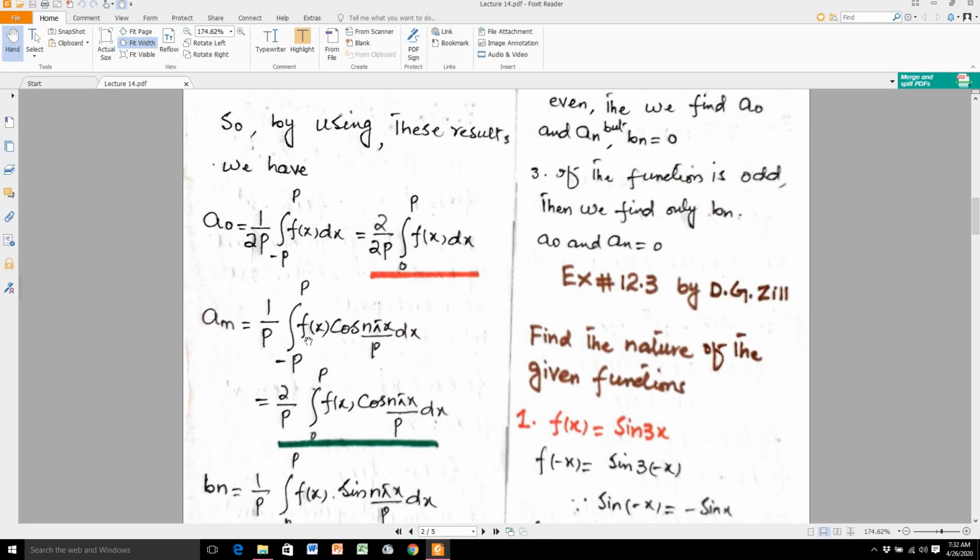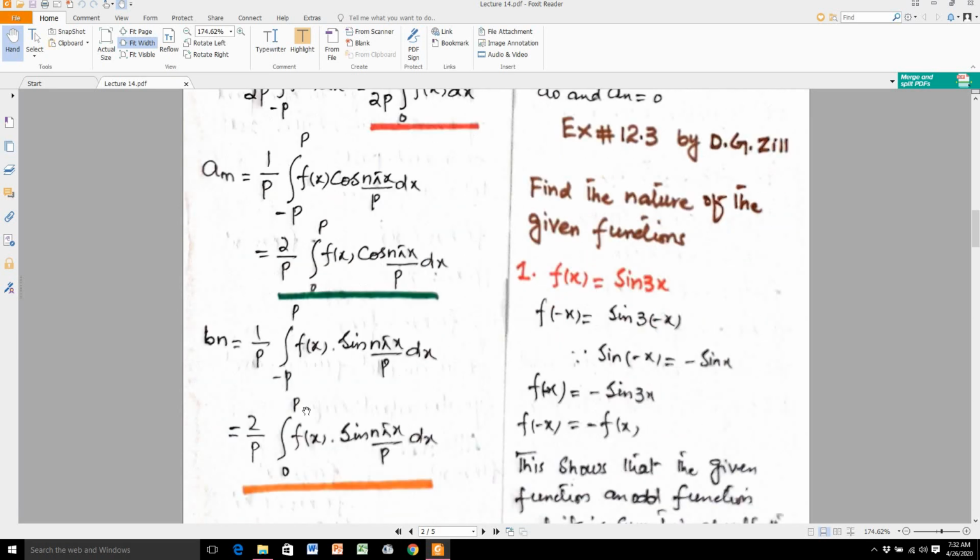Let's say this f of x is even, and you know the nature of the cos is also even, so this function is even and this function is even, so their product is also an even function. When it becomes an even function, you multiply it by 2 and reduce the length of the integral from 0 to p of f of x times this.